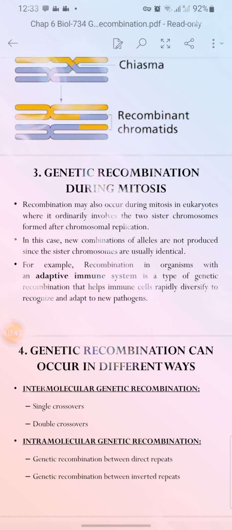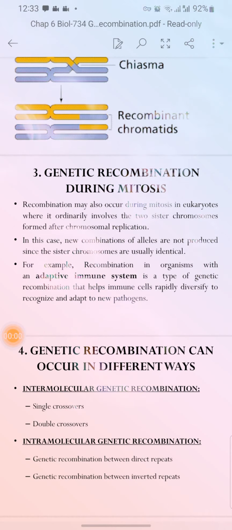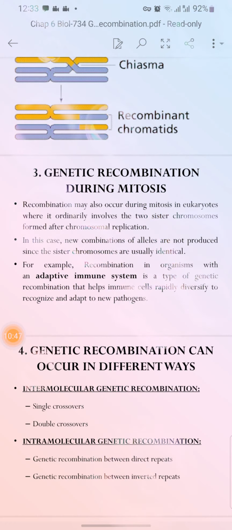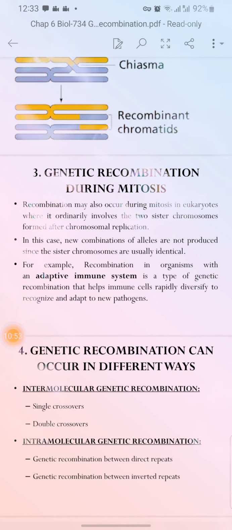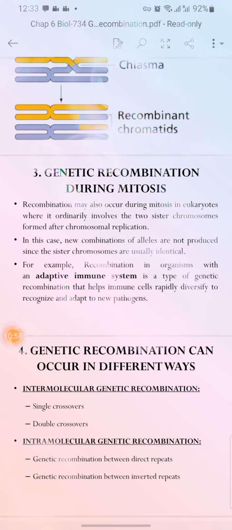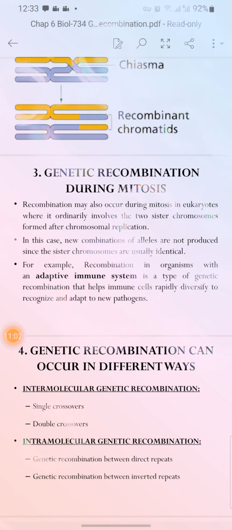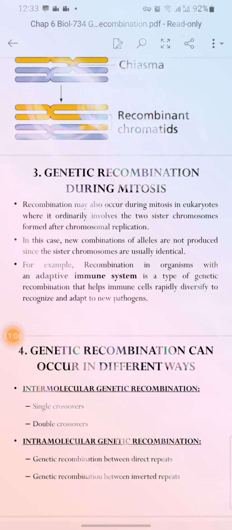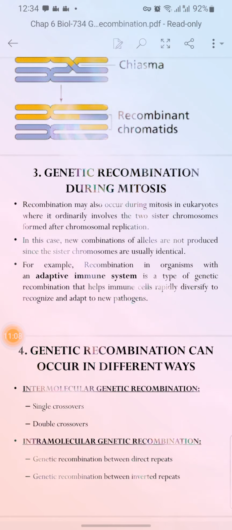Genetic recombination during mitosis. As we have studied genetic recombination in meiosis, now we are studying genetic recombination during mitosis. Recombination may also occur during mitosis in eukaryotes, where it originally involves two sister chromatids formed after chromosomal replication.